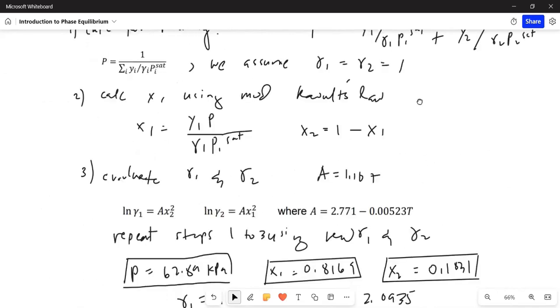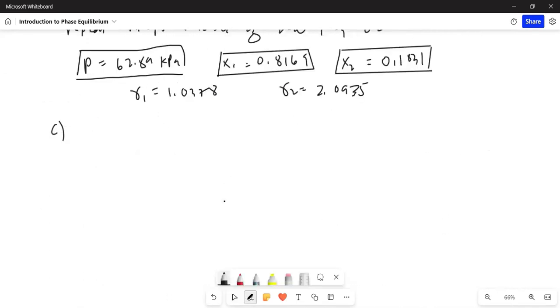So just like before, T is unknown. It's a bubble T. So the question is, what's a good initial temperature?